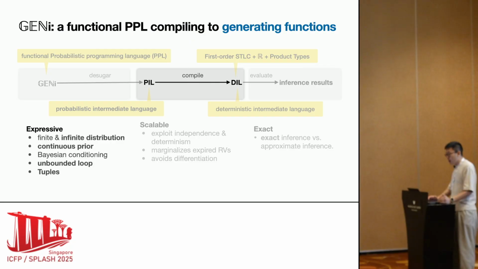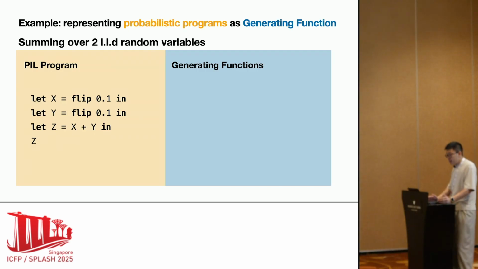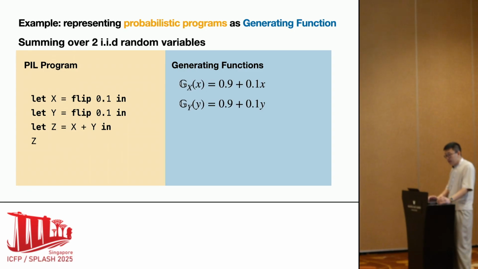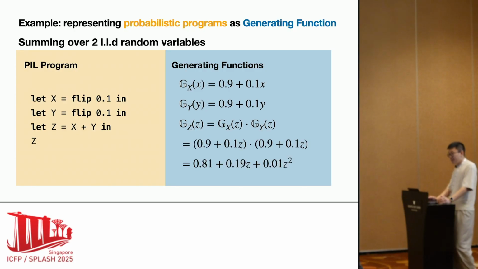Next, I will show how Jianlin compiles PLL programs to generating functions with simple examples. For arithmetic expressions, for example, a random variable z is defined as the sum of x and y, where x and y are sampled from Bernoulli 0.1. The generating function of z is the product of their generating functions evaluated at z. At this point, you can verify that the three coefficients are the probabilities of z being 0, 1, and 2. And note that in Jianlin, the representation remained factorized.